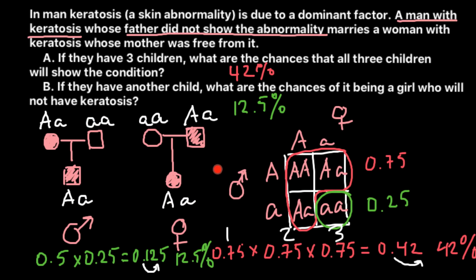And the same picture is here. It doesn't matter whether the father of this female is heterozygous or homozygous dominant. We do not calculate chances here because it is already a known fact that this female is affected. So she only can be heterozygous because her mother is phenotypically normal.